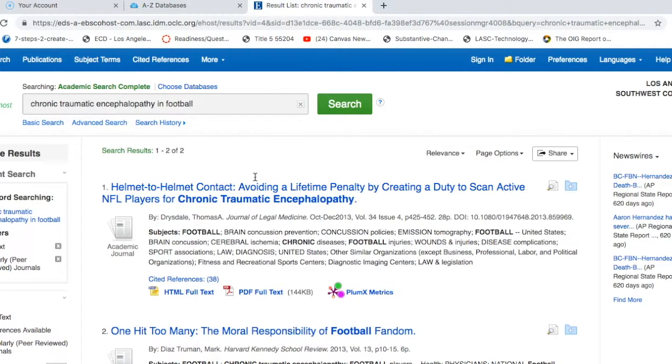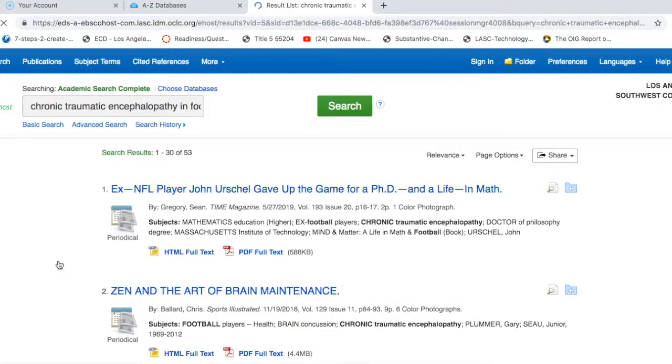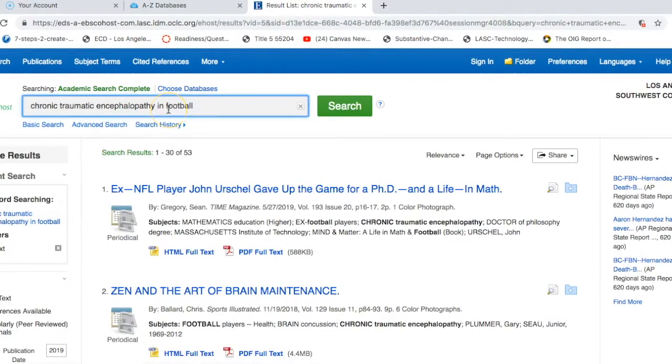The process of research is sort of a trial and error, like I said, where part of the process is just trying different things, trying different search terms, and seeing what you find. If you were finding that your results were too limited, you weren't getting enough results and they weren't helpful, you could always do something like uncheck the box for scholarly journals. So if I click there, it'll remove that and we can see how many more results. So yeah, it went from having 2 results to 53 results.